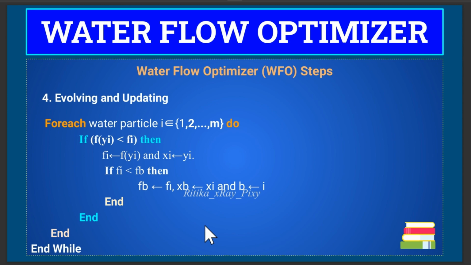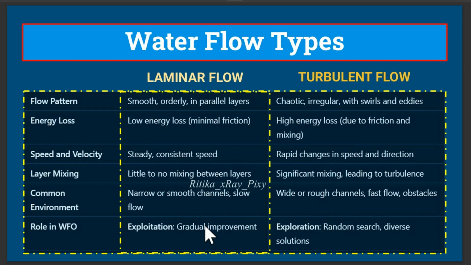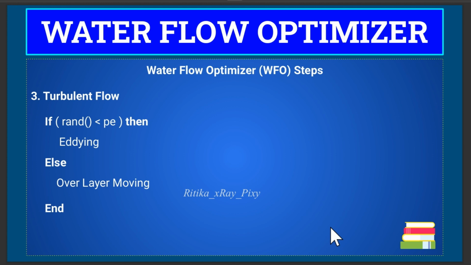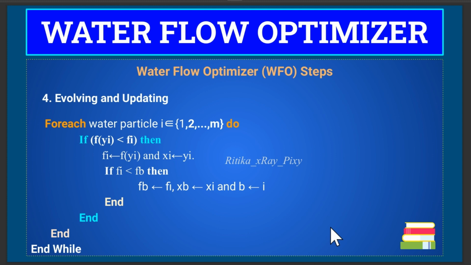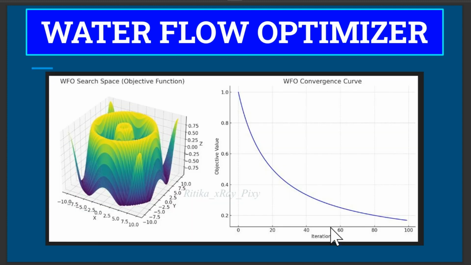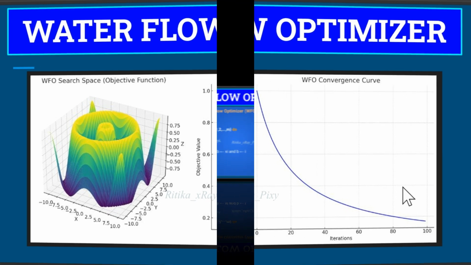Here, laminar flow moves the particles in a smooth direction toward a better solution. Turbulent flow introduces randomness to explore new regions and avoid local optima. Then we have adding and overlay moving. These are two specific methods in turbulent flow used to alter particle position in the search space. After that, the algorithm updates the current and the global best solution based on the new trial position. So this algorithm uses these principles to balance exploration and exploitation as it searches for the optimal solution.